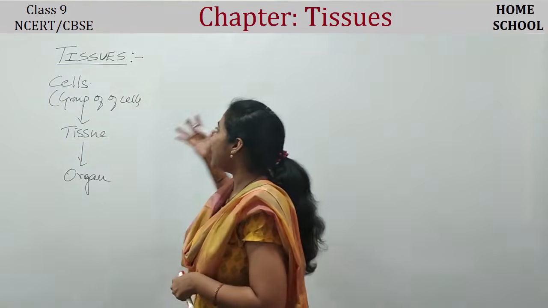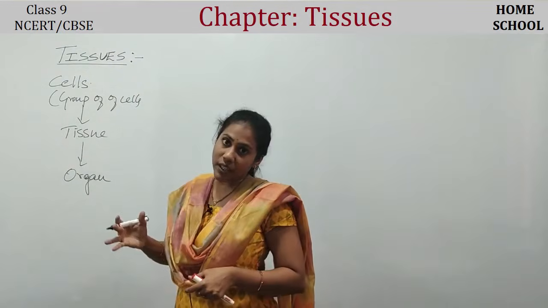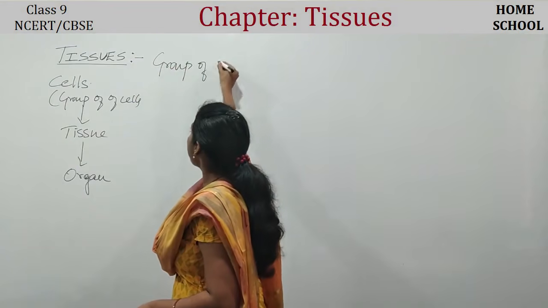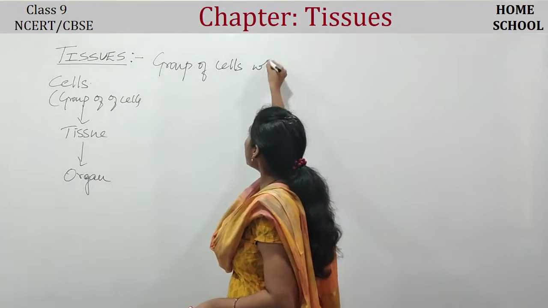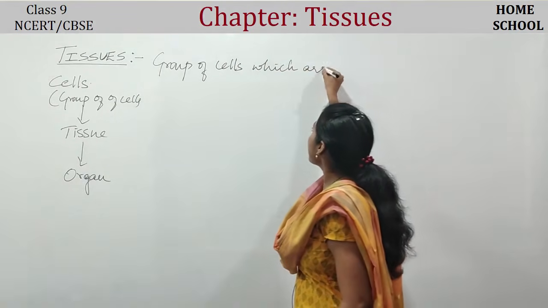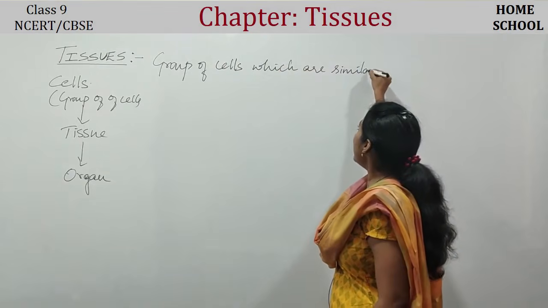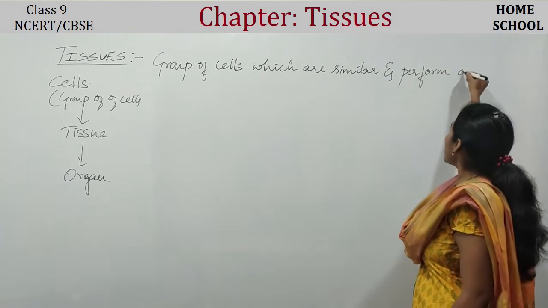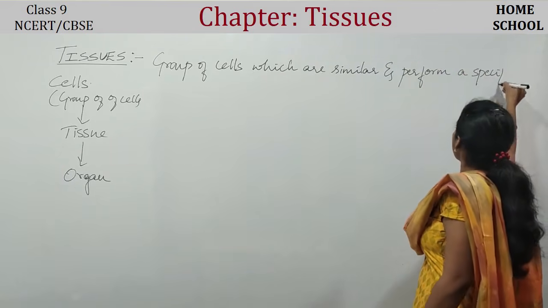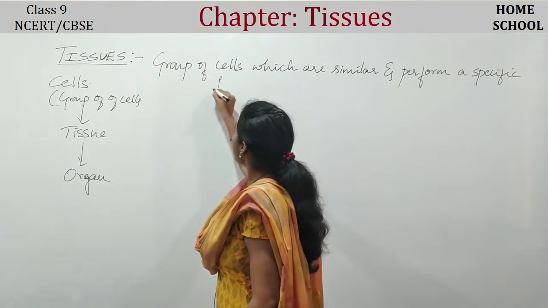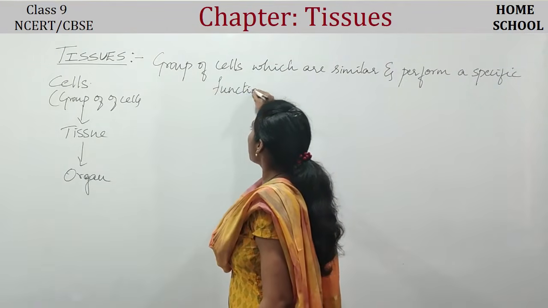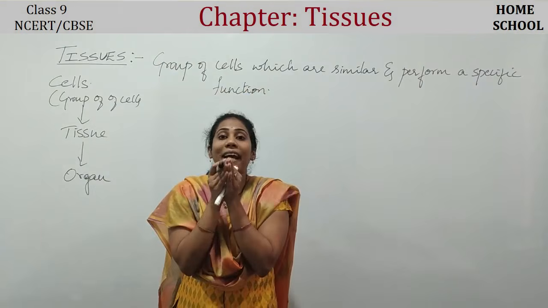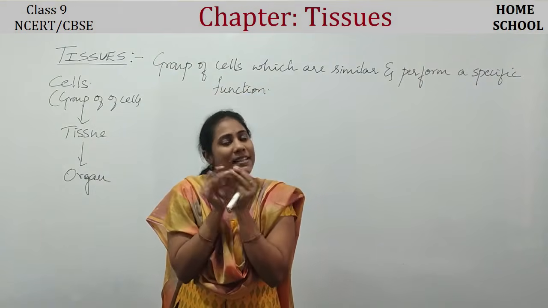So what is the definition I can write for tissue here? Tissue is nothing but a group of cells which are similar and perform a specific function. Many cells will form one group, and in that group all cells look the same.